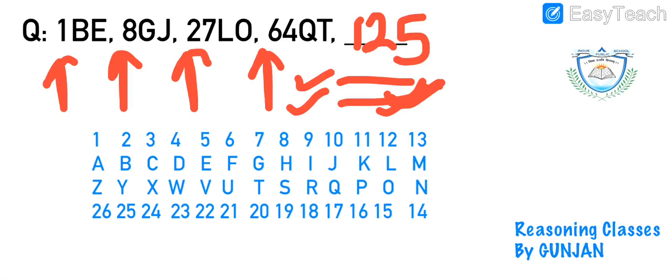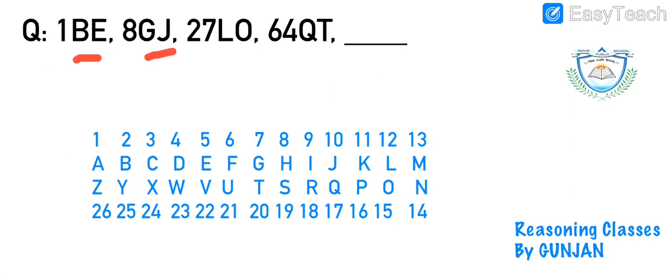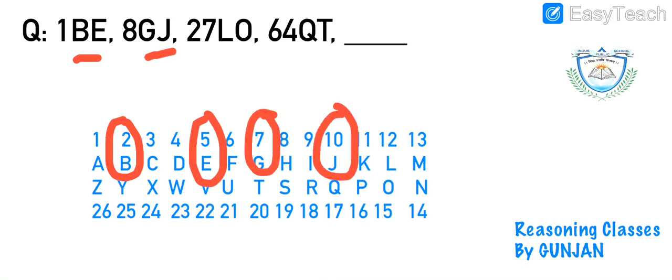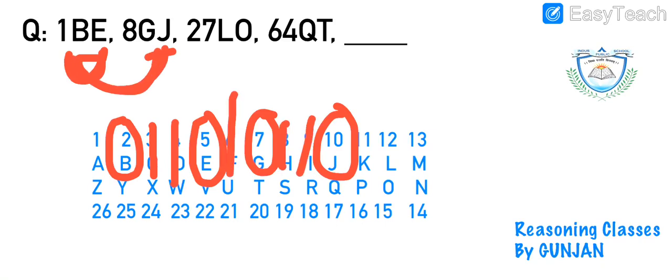Now we are left only with the concept of finding the logic for the alphabets. Okay, so let's quickly find out. B, E, G, J. It's B, E, G, J. So you can clearly see between these alphabets, we have 2 alphabets skipped, and between these 2 pairs, we have 1 alphabet skipped.